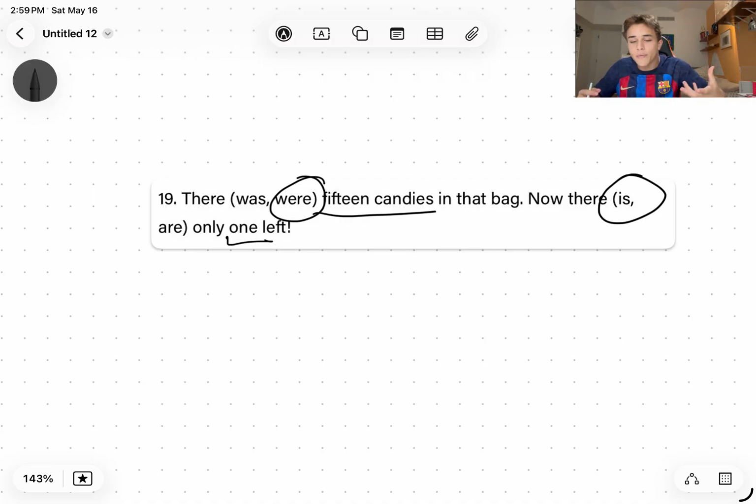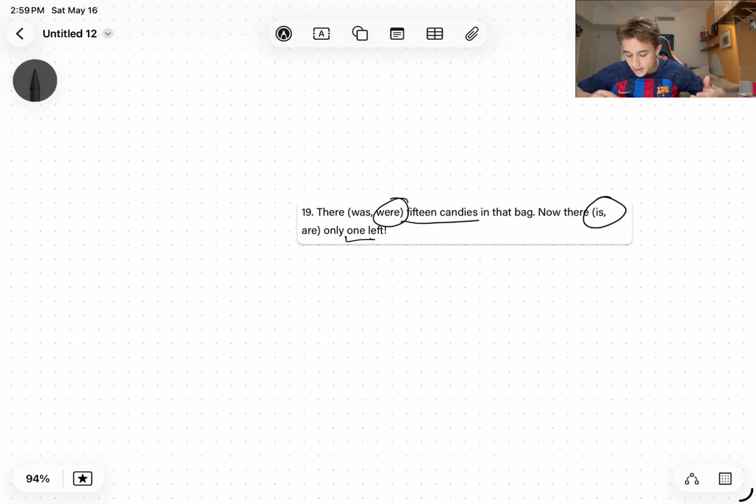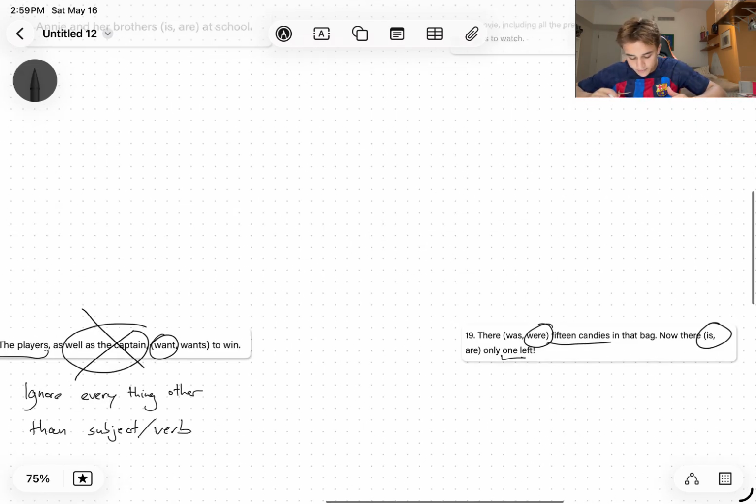So there were 15 candies in that bag, now there is only one left. Again, it sounds wrong to say there was 15 candies in that bag. That's grammatically incorrect. And now there are only one left. Again, that's not right. So the answers were and then is.